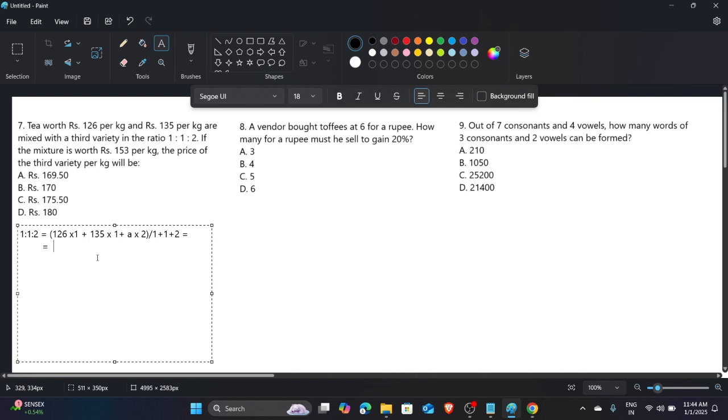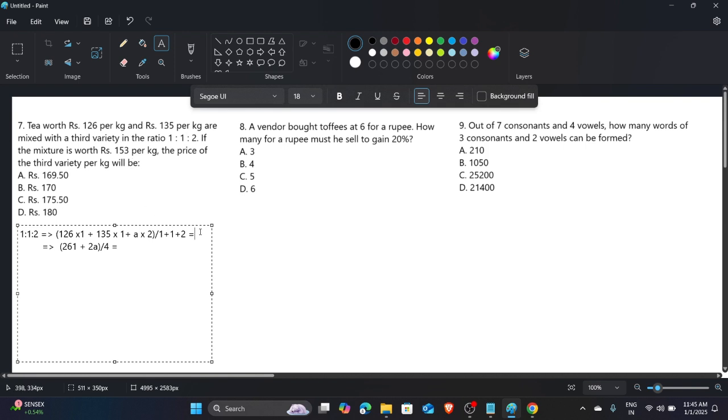Okay, so this is the question. When we sum these quantities, 5, 6, 11, and 3, 3, 6, and 1, 1, and something which we don't know is 2a, which is divided by 1, 1, 1, 1, so it is nothing but 4, and we know the mixture value.